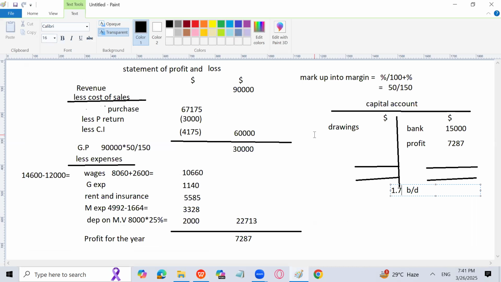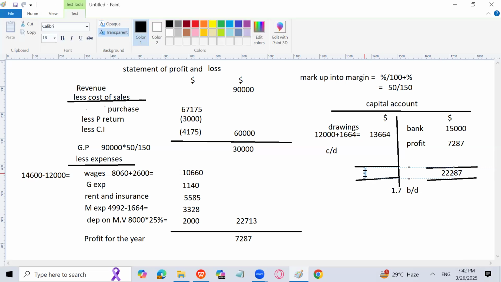So I will write drawings here: 12,000 plus 1,664. So what is the total amount of drawings? 13,664. So we have to find the carried down balance. First we go for the total of the credit side, that is 22,287.